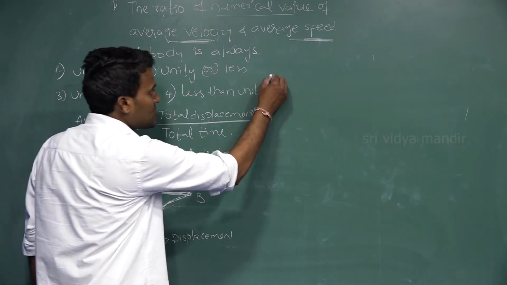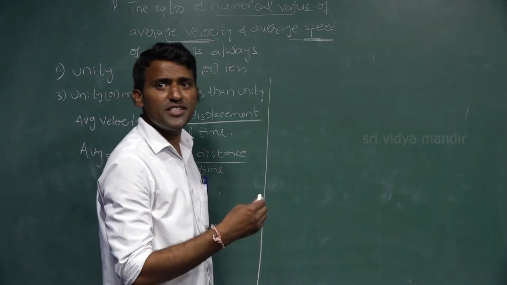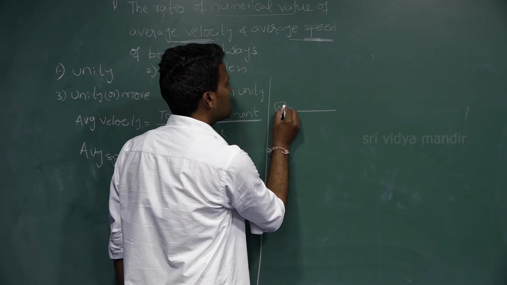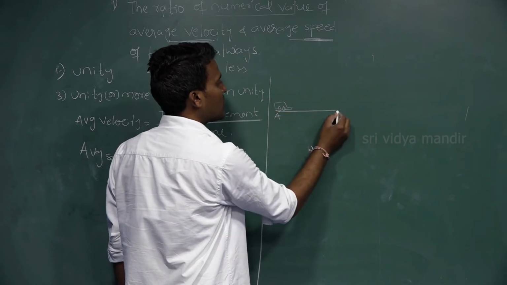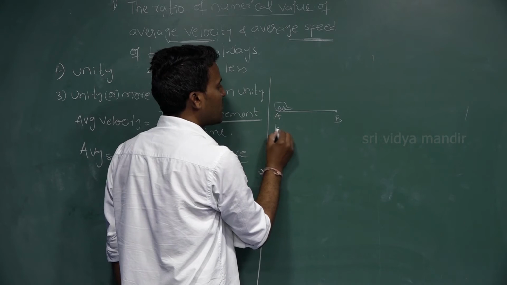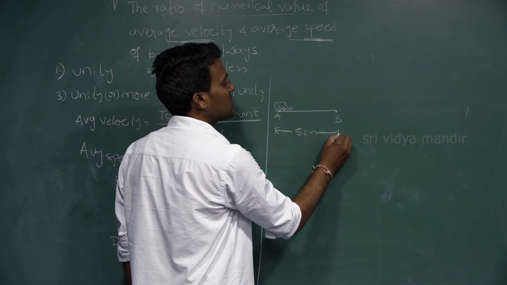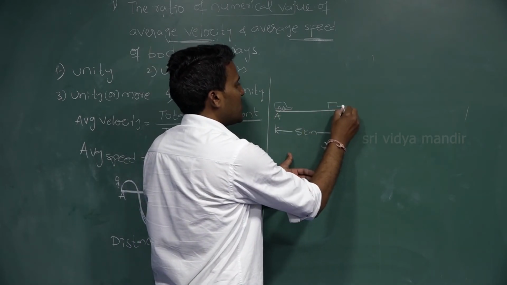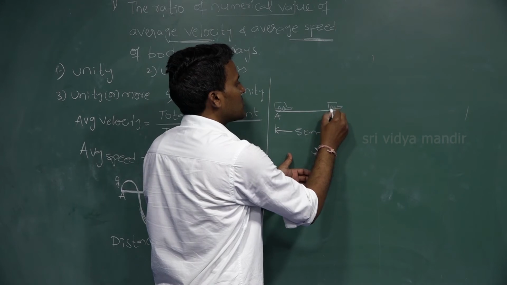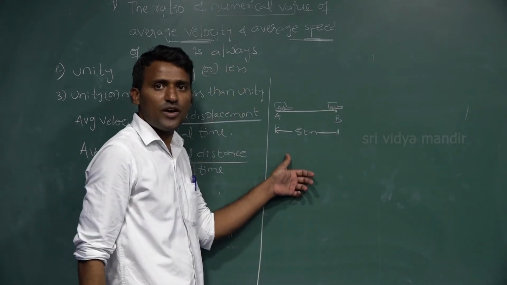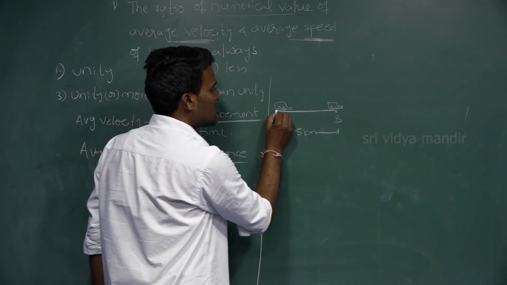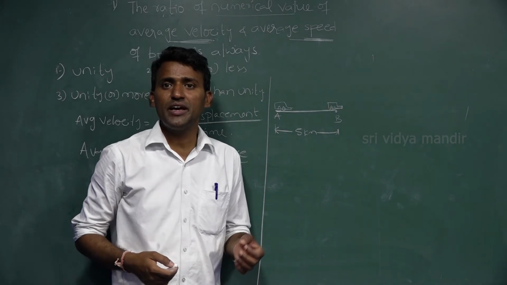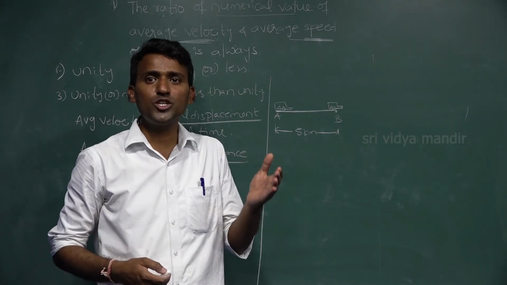For example, if you take a straight line from A to B, one vehicle is going from point A to point B, that is 5 kilometers distance. The vehicle reaches the final position. Now this is the distance. What is displacement? The shortest distance from initial point to final point.